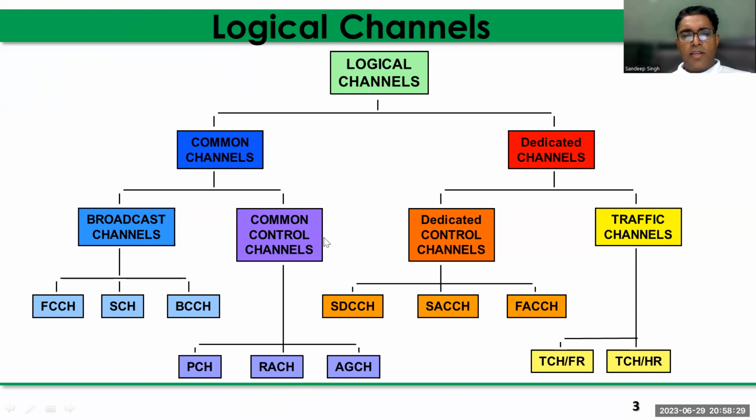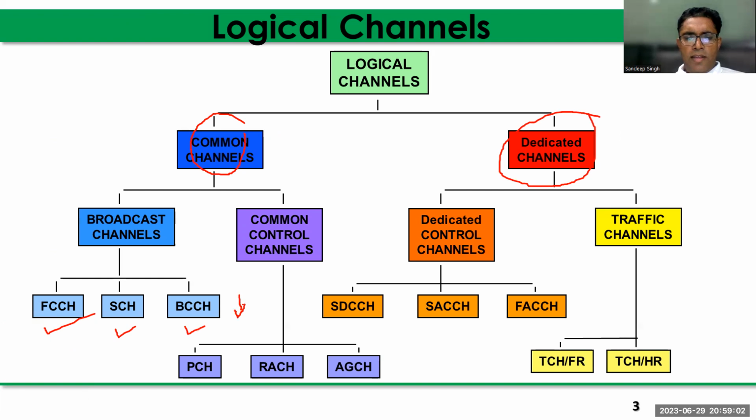The first thing is that the common channels are always unidirectional. Unidirectional means either uplink or downlink. The common channel is always unidirectional, and the dedicated channel is always bidirectional. Suppose these three broadcast channels are always in the downlink.